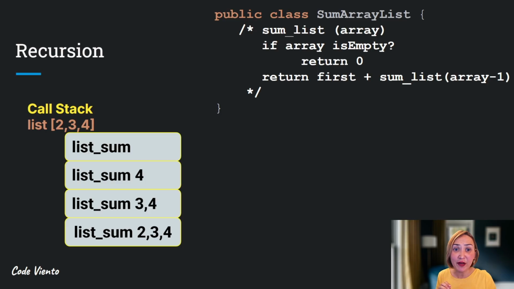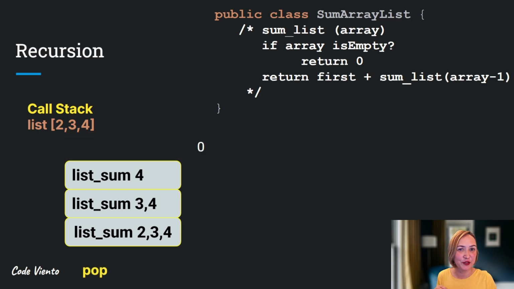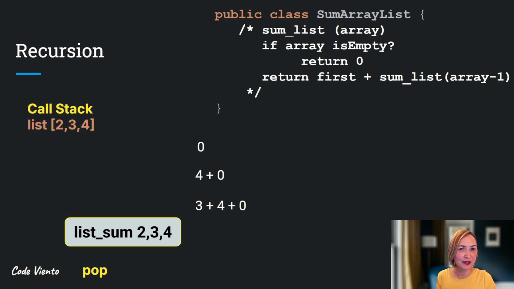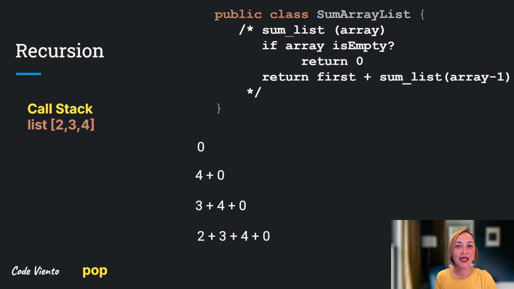Then the return value starts traveling back up the call stack. The last call returns 0, and the previous call adds 4 to 0 and returns 4. The next call adds 3 to 4 and returns 7. This continues until the full sum 9 is returned to the first call. The call stack essentially stores each function call until the base case is reached. Then the results are built back up as each call is completed.